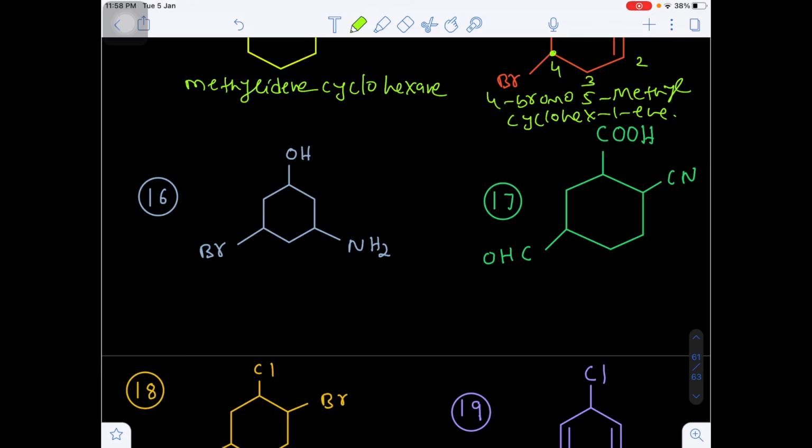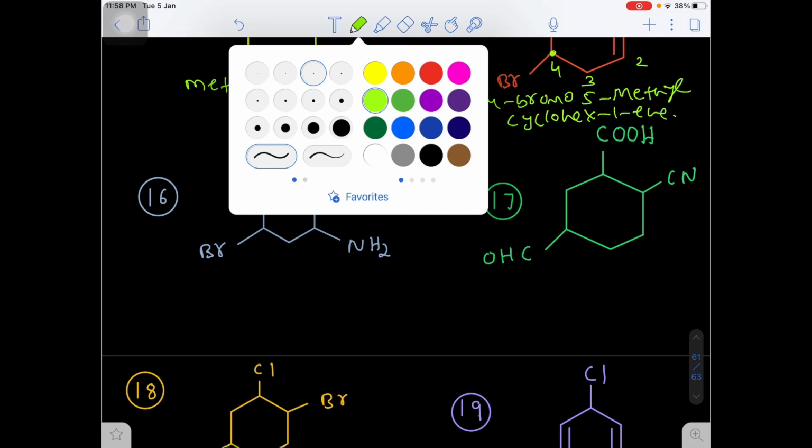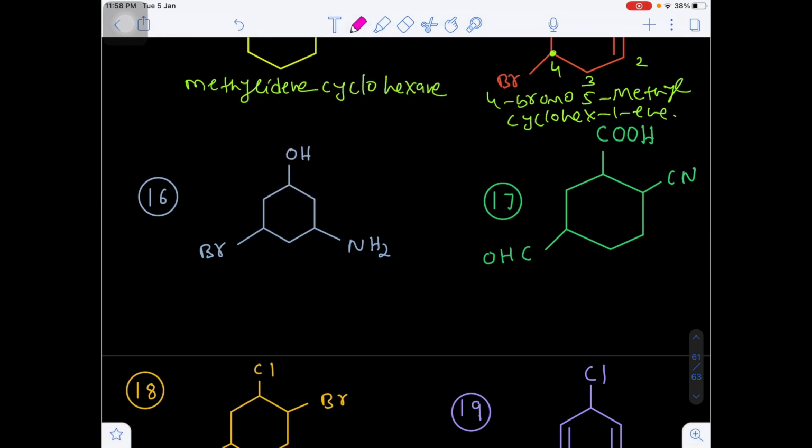Next, here there are two different functional groups and one substitution in question number 16. Now what is the principal functional group among the OH and amine? OH will be the senior functional group, the principal functional group. So that will get the first number. And this will be the amino group. Are you getting my point? This will be the bromo. Alphabetical order, A will come first. So this will be the 3 and this will be the 5 in clockwise direction.